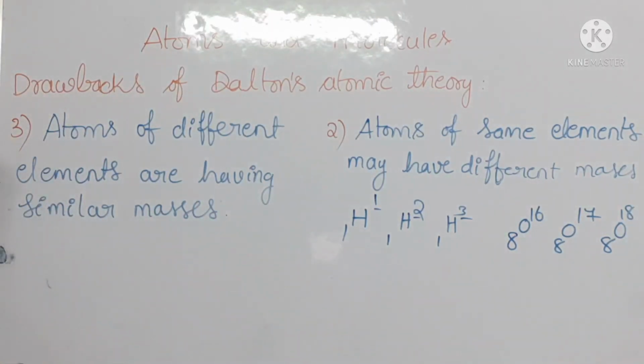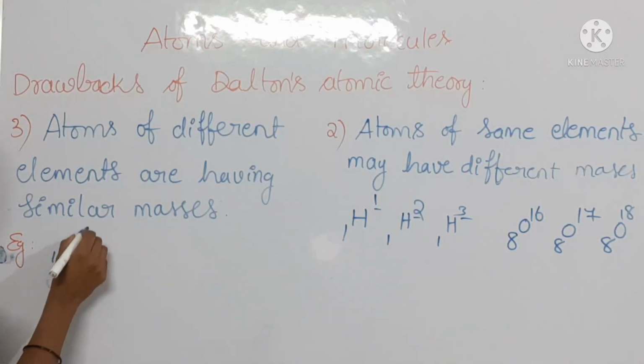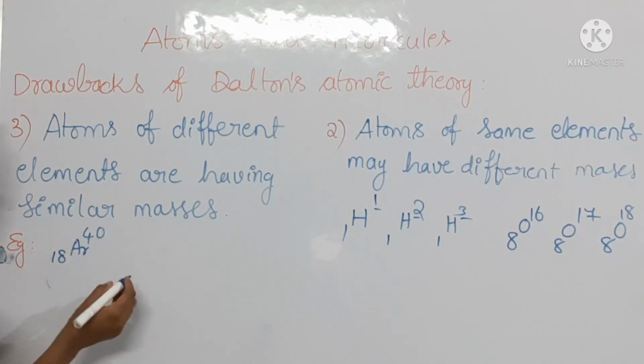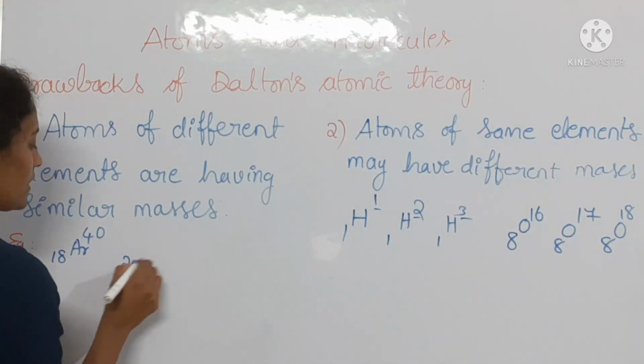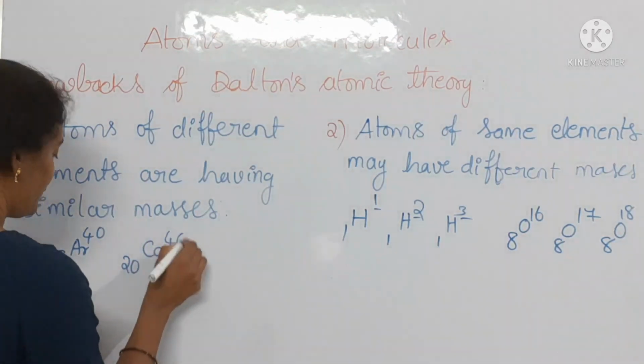Is it clear? Suppose you take an example here, children. 18Ar40, okay, next 20Ca40.